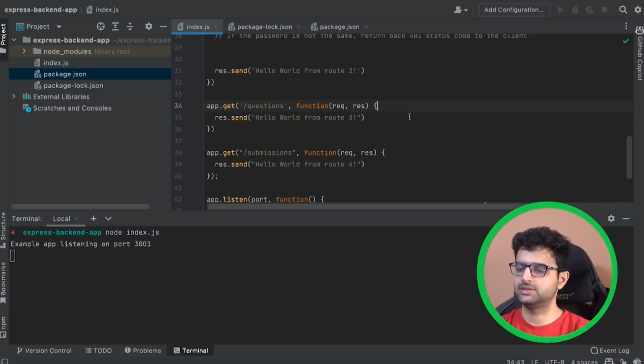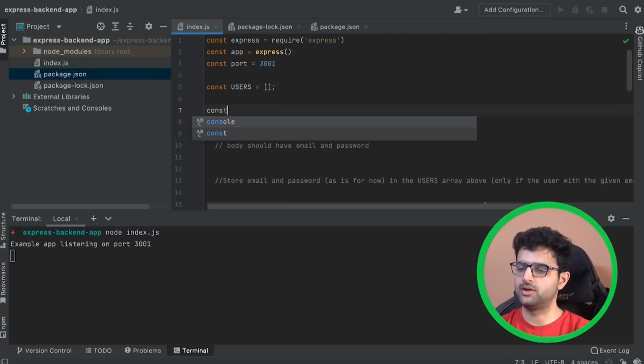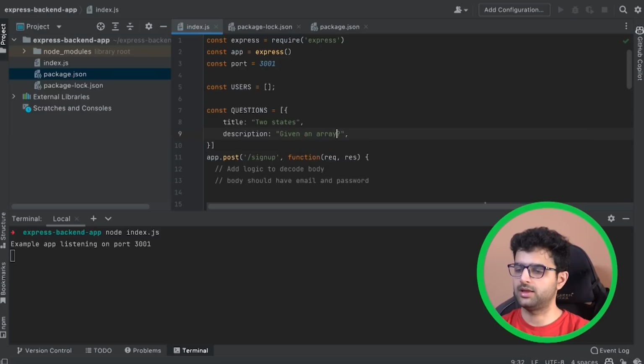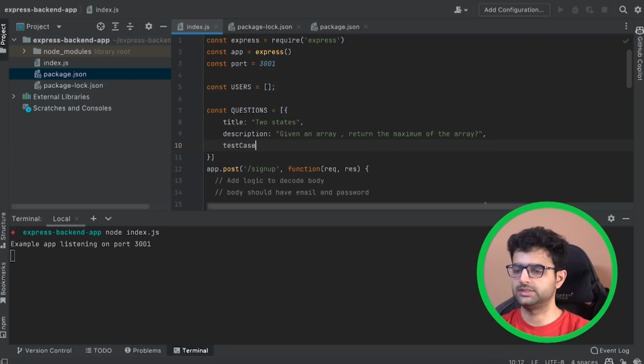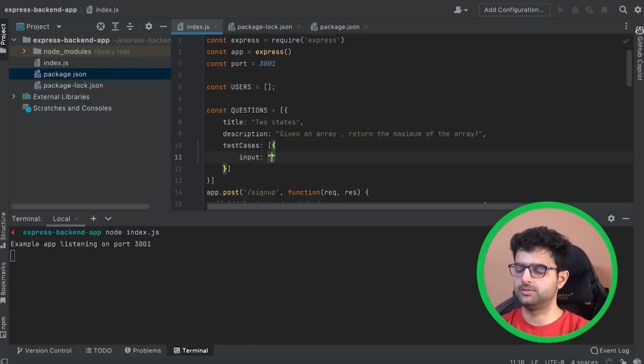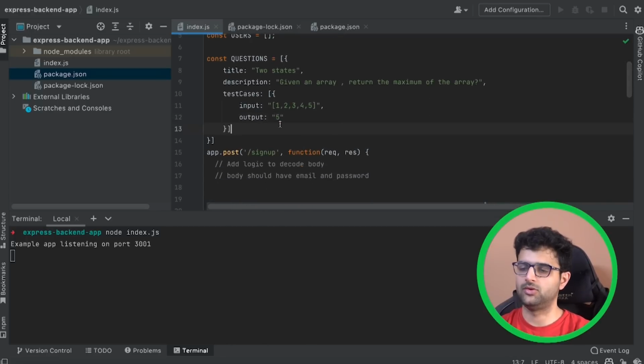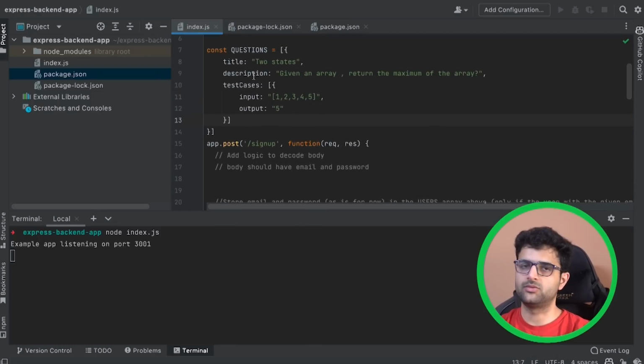And then in the questions array, for now, hard code the questions here. For example, questions could look something like this. Given an array, return the maximum of the array. There should be more things here other than title description. Maybe a test cases should be an array and should look something like this. Input 1 2 3 4 5, and output should be 5. This is one test case. You can add more. So this is the structure of one question. You can add multiple questions. You can hard code them for now here.